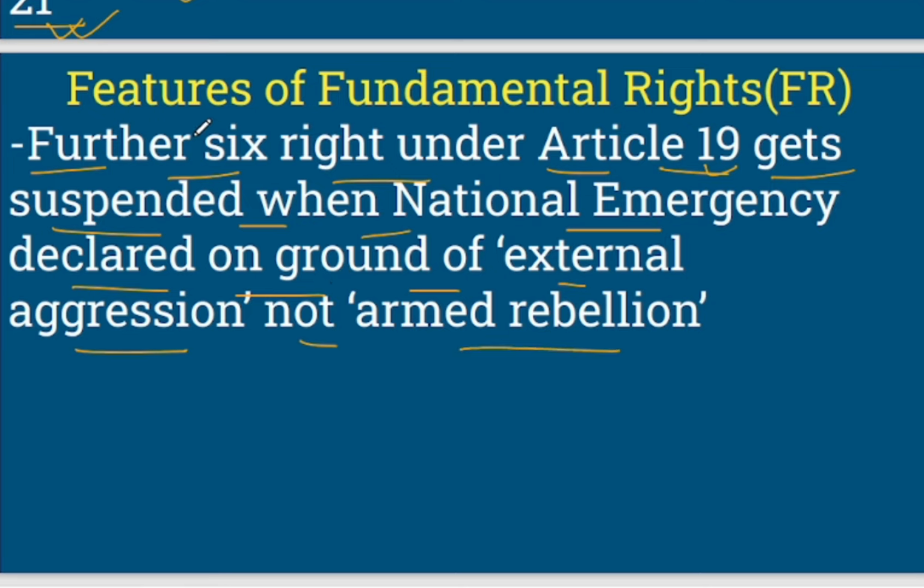So all the six rights which are there in Article 19, right? If you read Article 19, there is clause 1, clause 2, clause 3. All those six rights under Article 19 will get suspended when national emergency is declared on ground of external aggression, not armed rebellion, right?